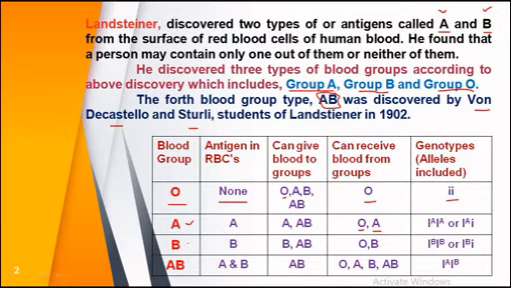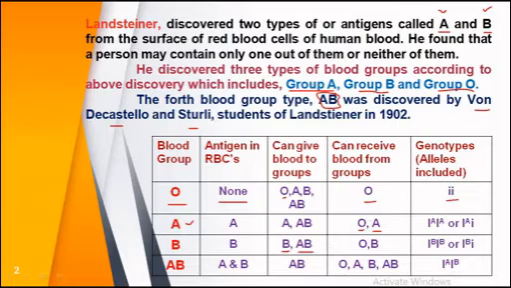The third blood group is B. It contains antigen B on RBCs, and this person can give blood only to a person having B blood group and a person having AB blood group.